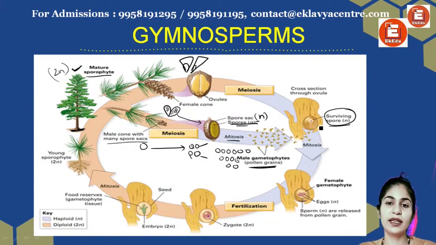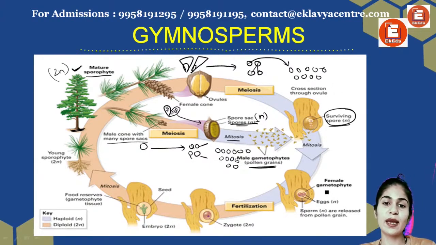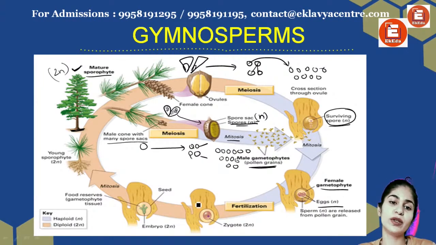Once that has happened, here also the same thing will happen. They will undergo mitosis, developing into spores. Three of them will degenerate actually. One of them will undergo mitosis. Once this has happened, there are gametophytes and their eggs present in the gametophyte. Now fertilization will take place, forming a zygote, right? So there are eggs present, right? And the sperm will enter from this end, right? Once that has happened, fertilization has taken place.